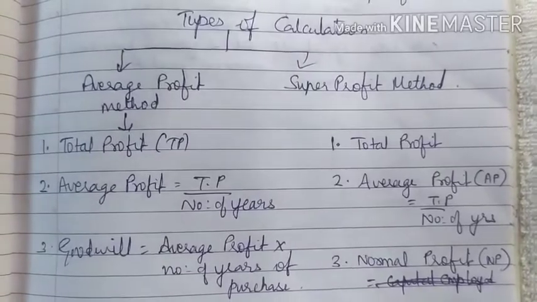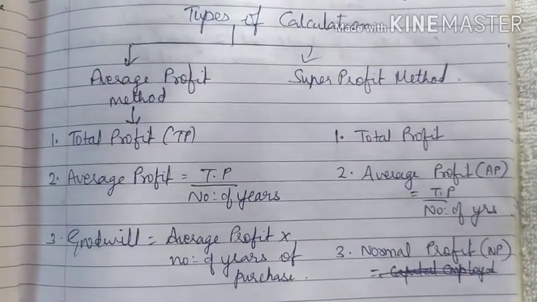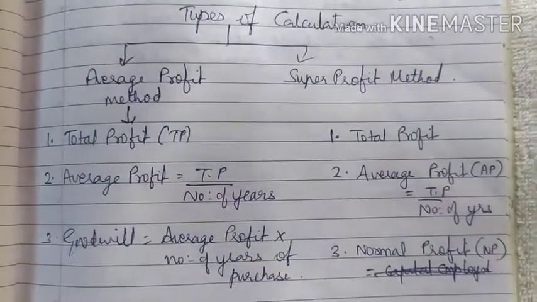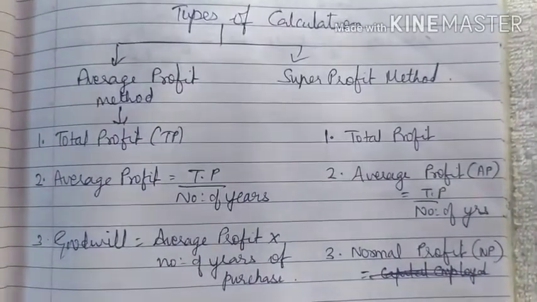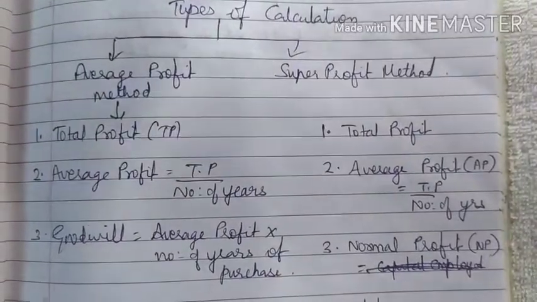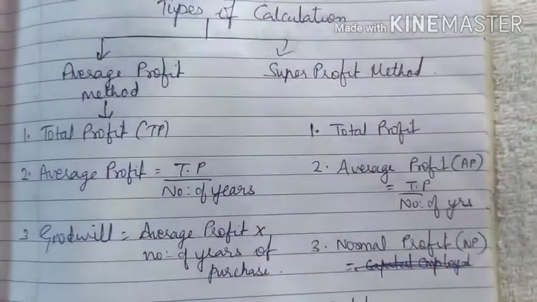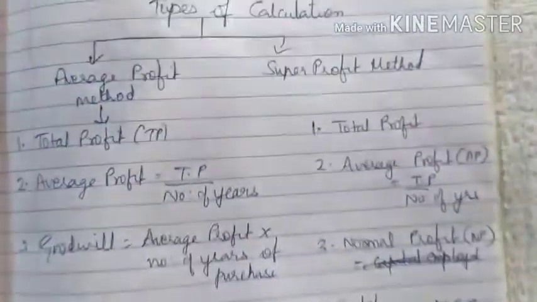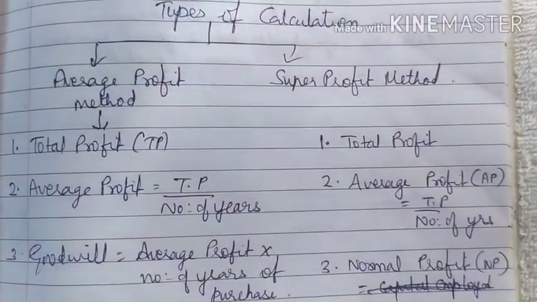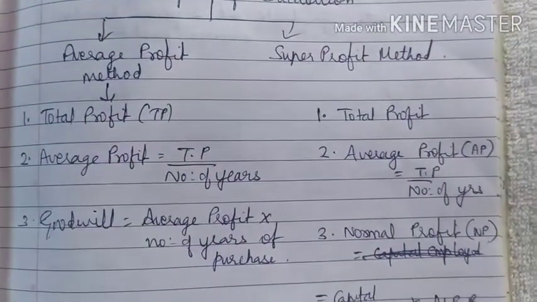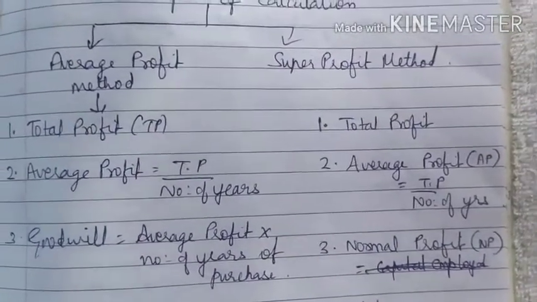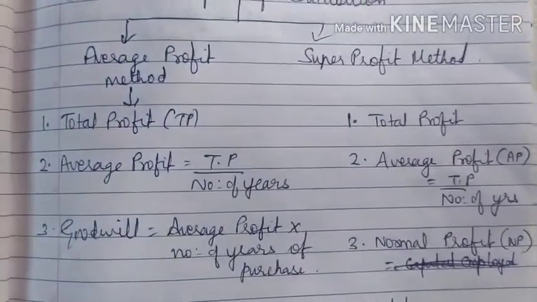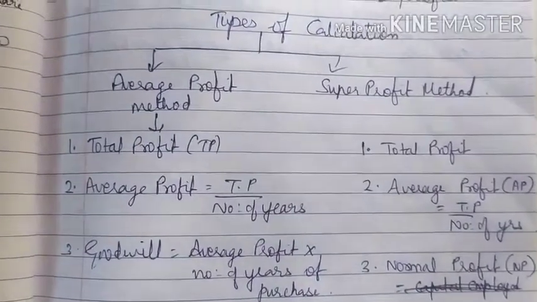Suppose 10 observations are given to you and you have to find the mean. You add the 10 observations and divide by the number of observations, 10. So mean means average. So how do we find the goodwill using the average profit method?